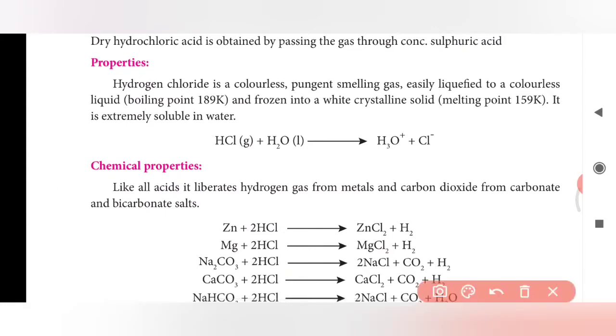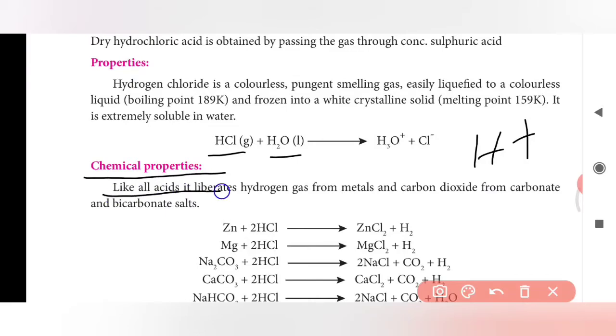Here, if you dissolve hydrochloric acid in water, it dissociates into ions to give H plus ions. The water molecule will take one H plus ion, leaving Cl minus. This explains the acidic character.